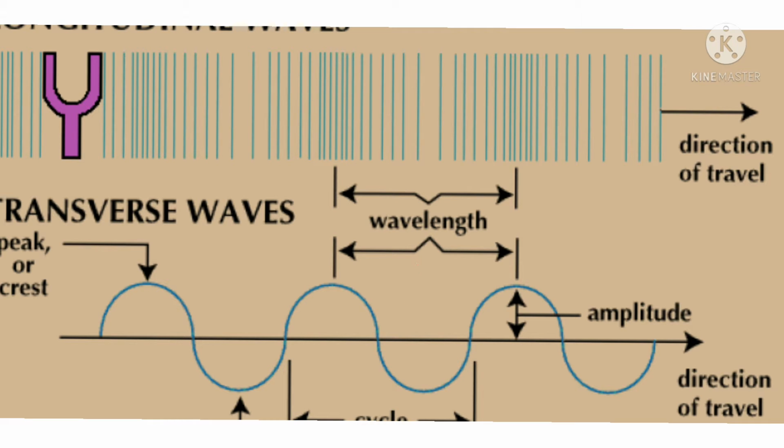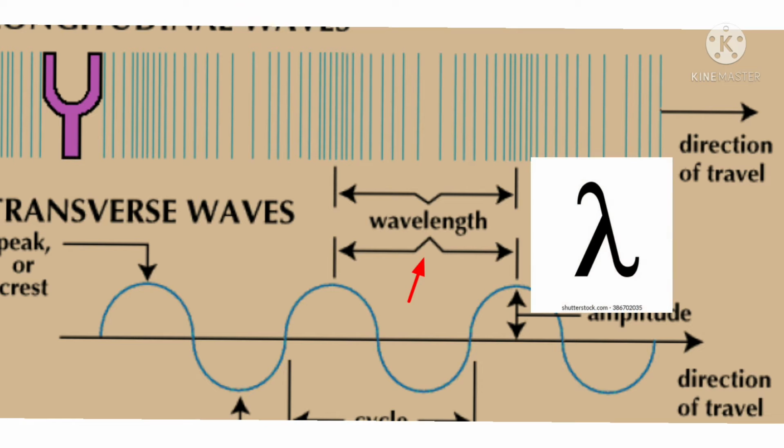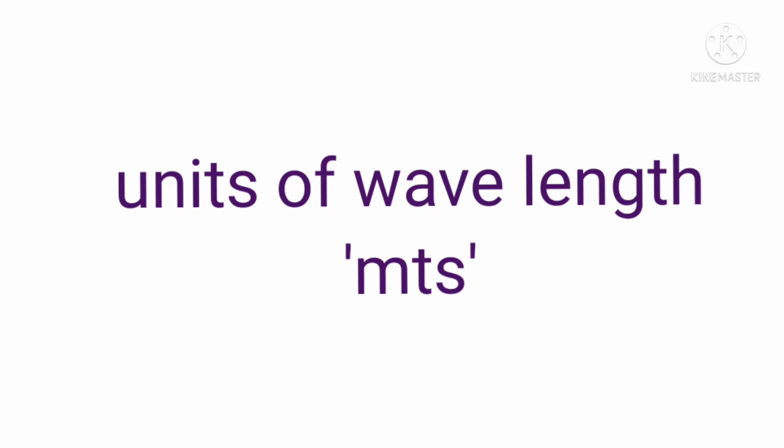We can define the wavelength as the distance between two consecutive compressions or two consecutive rarefactions of a sound wave. Remember children, it is denoted by the letter lambda. We can read it as lambda. Being a length, the wavelength is measured in meters. So the SI unit of wavelength is meters.